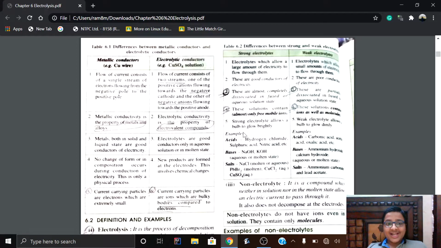As I have told earlier, metallic conductors allow the electric current to pass through them without any chemical change. So that's why it is only a physical process, whether they are in the solid state or in the liquid state.